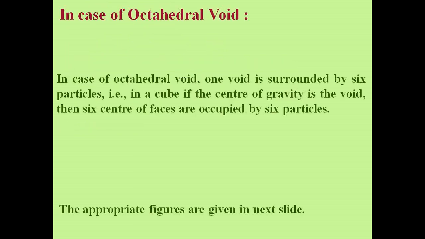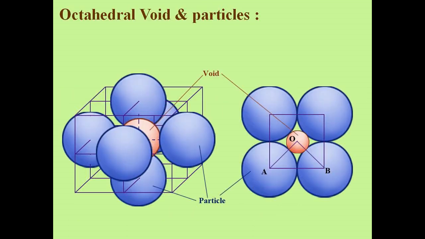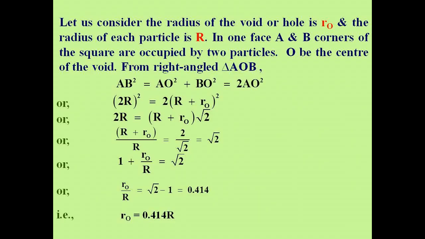In the case of an octahedral void, one void is surrounded by 6 particles. That is, in a cube, if the center of gravity is the void, then the 6 centers of faces are occupied by 6 particles. The appropriate figure is shown here. Let us consider the radius of the void or hole is small r_o and the radius of each particle is capital R. In one face, A and B corners of the square are occupied by 2 particles. O be the center of the void.